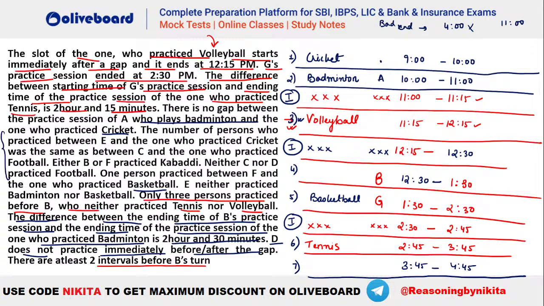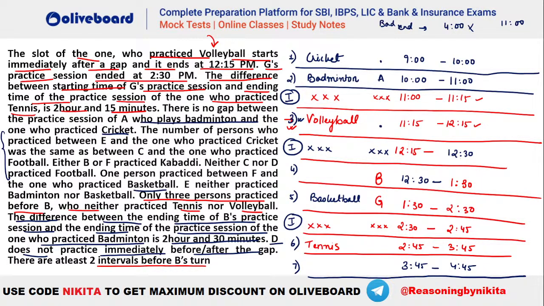That is the number of persons who practice between E and cricket is same as that between C and football, right? So you can see E और cricket के बीच में उतने ही persons होने चाहिए. That means the number of persons between E and cricket has to be same as that between C and football, right? So you can see neither C nor D plays football. That is also given here. तो C या D football नहीं खेलते. ये भी दे रखा है. ठीक है, so let's say where should we take your this one, that is your E and C. ठीक है, let's say if we take your E at this position, okay, let's say if E plays volleyball here, so number of persons between E and cricket will be 1, that is your A, right?